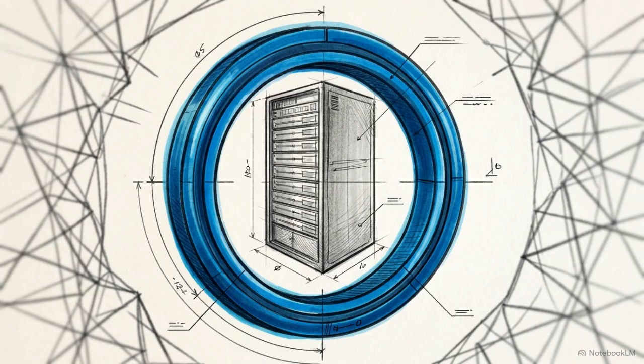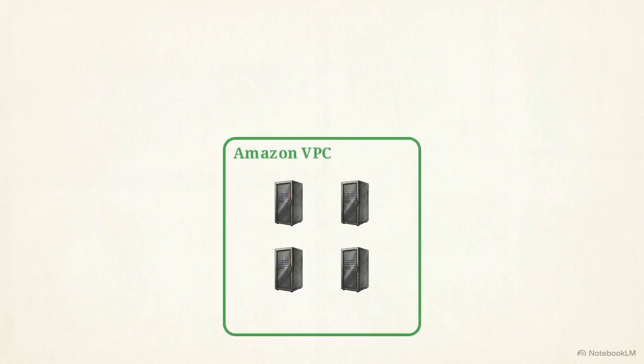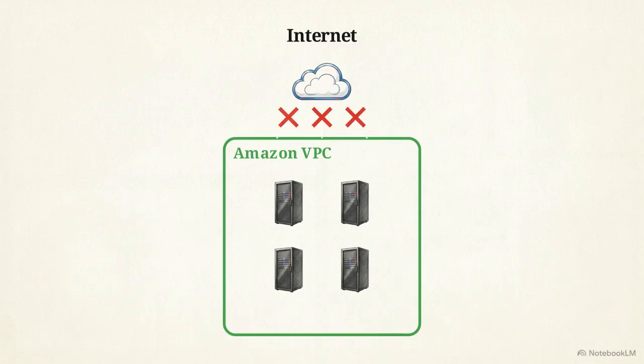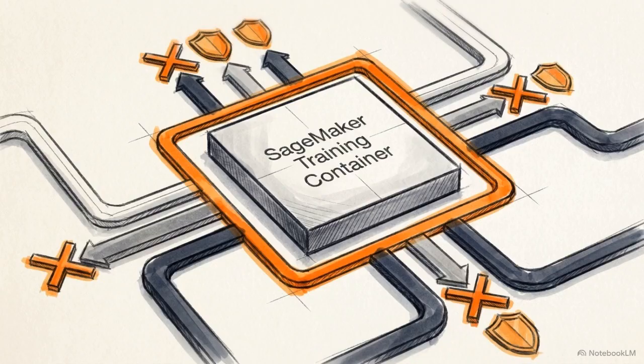At the infrastructure level, the goal is to keep proprietary data off the public internet. This is a non-negotiable requirement for enterprise security. All compute and training instances are placed inside an Amazon VPC. This private network boundary isolates your resources from external traffic. We enforce zero egress by ensuring the subnets have no routes to internet or NAT gateways. In SageMaker, we can activate network isolation mode. This physically blocks the training container from making any outbound network calls.